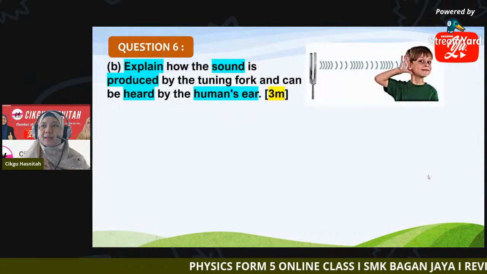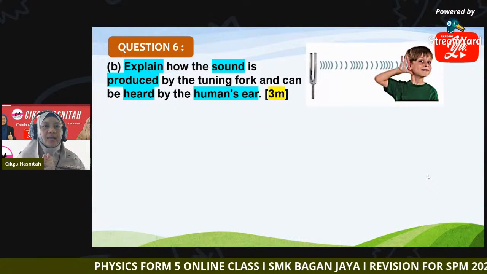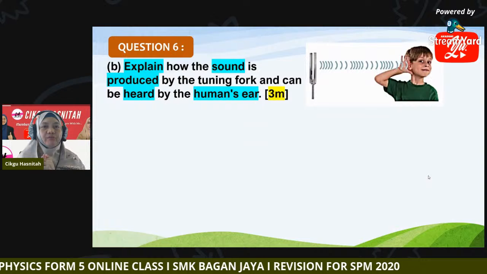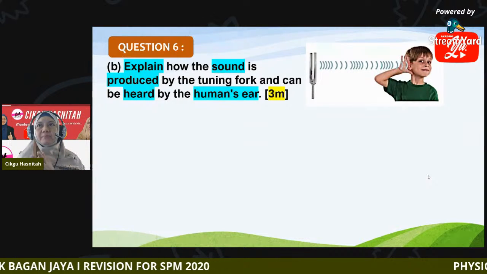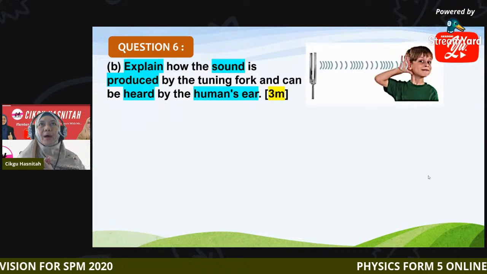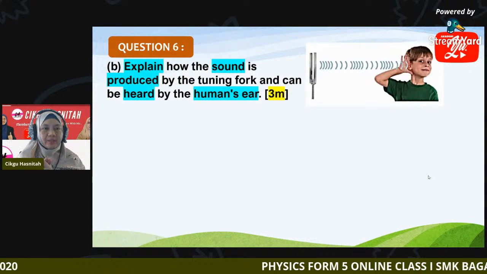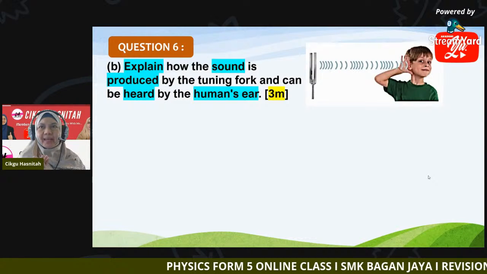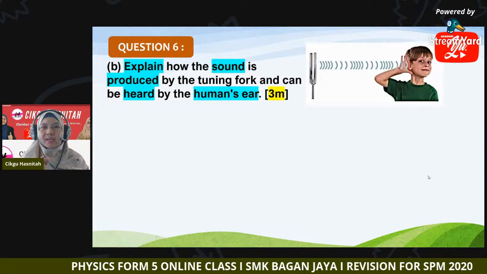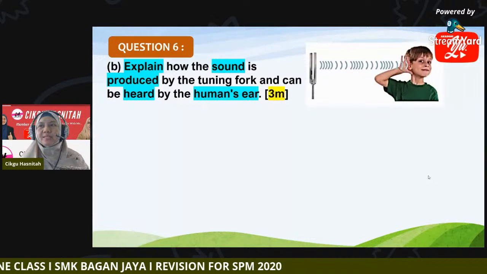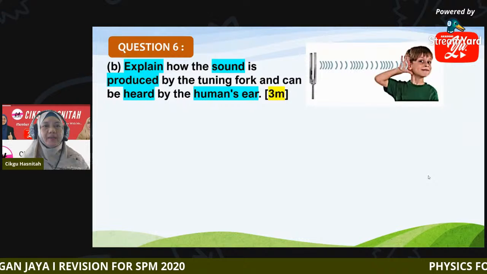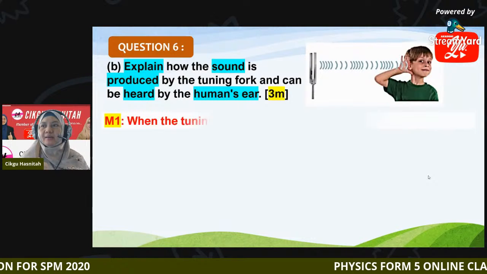Next, explain how the sound is produced by the tuning fork and can be heard by the human ear. Actually, this is an SPM 2018 question, or 2019 if I'm not mistaken. One essay question on sound waves: how sound produced by the tuning fork can be heard by the human ear. 3 marks.